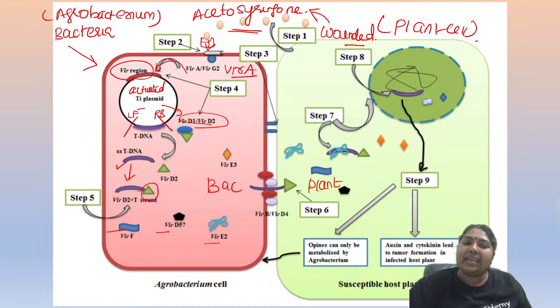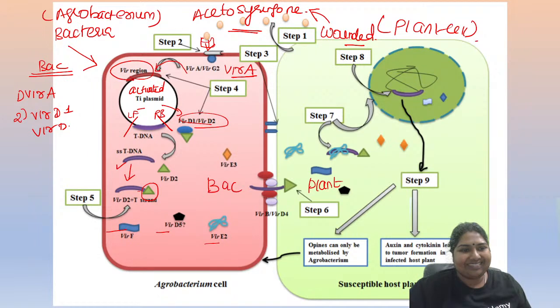Okay. So now can we say what are the proteins that are involved in this bacteria? Which Vir? It is Vir-A, Vir D1 and Vir D2. Yes, Vir D1, Vir D2, Vir-A.